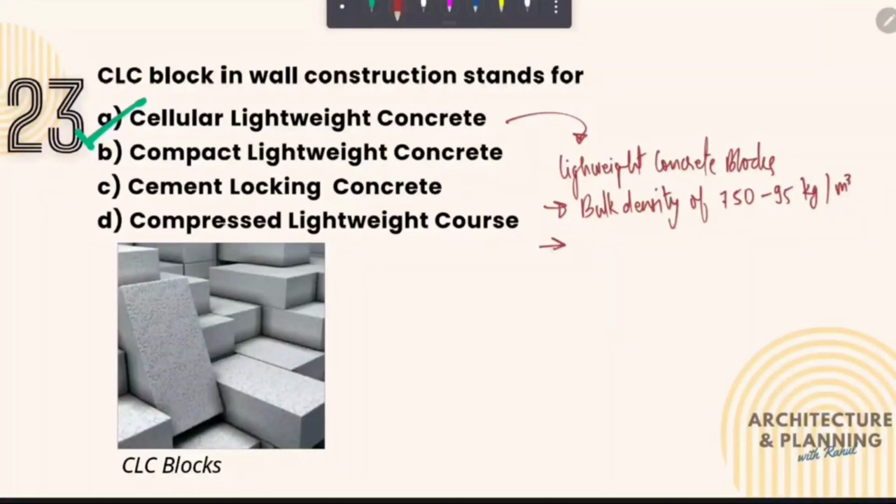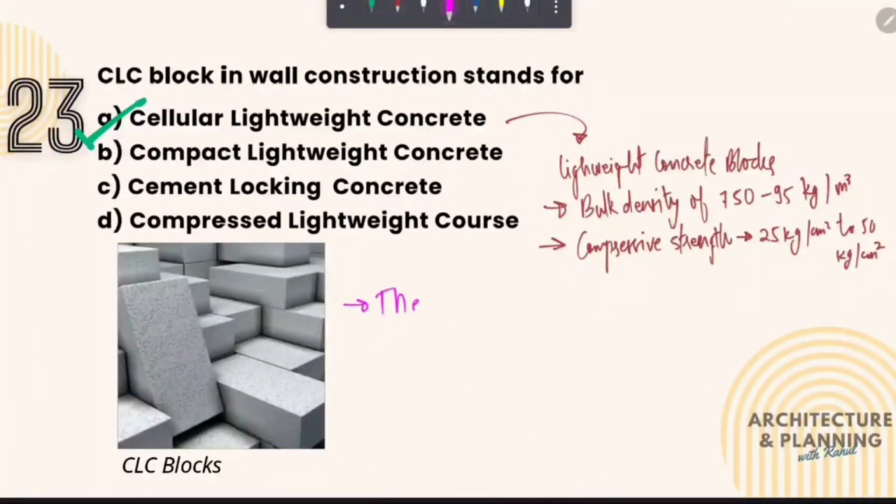Also, they have a good compressive strength of around 25 kg per centimeter square to 50 kg per centimeter square. And what are the advantages of CLC blocks? First property is thermal insulation, and that's why it is used in cold climate areas.